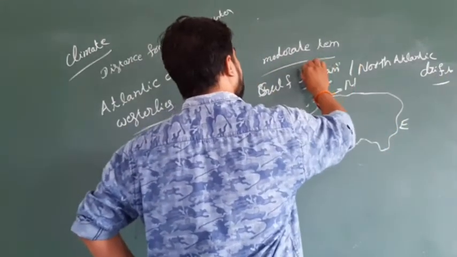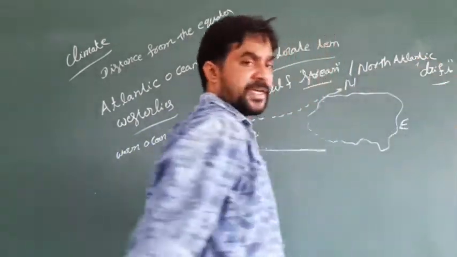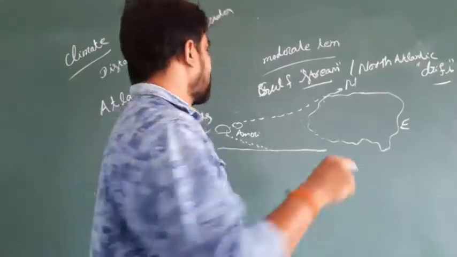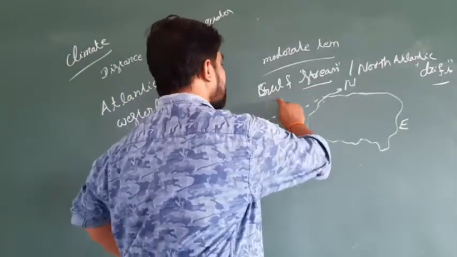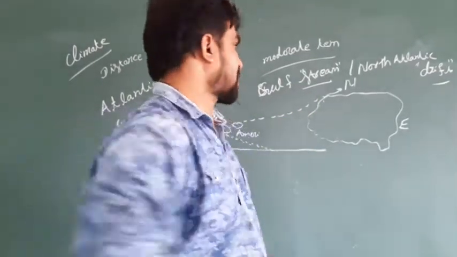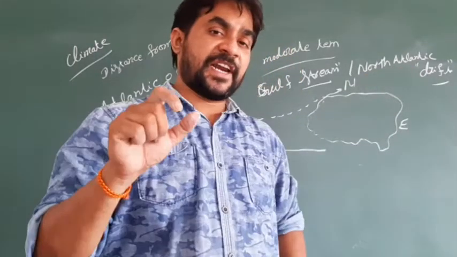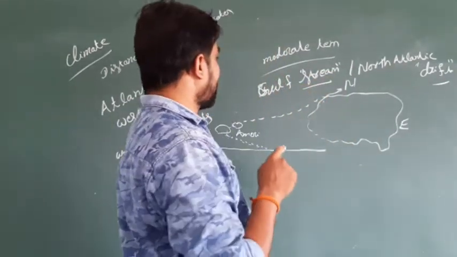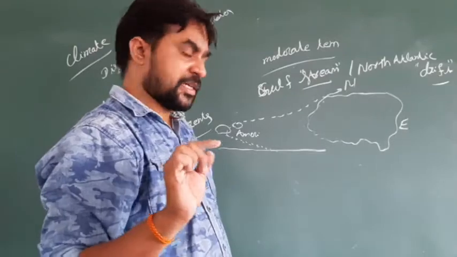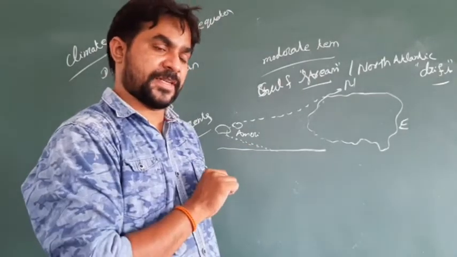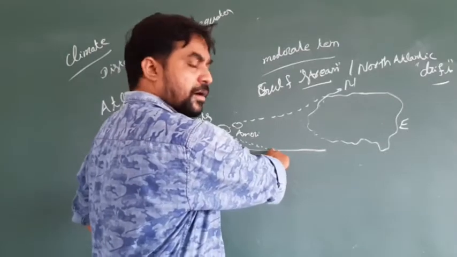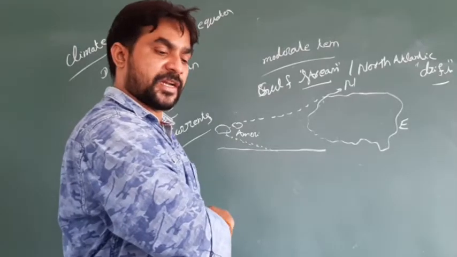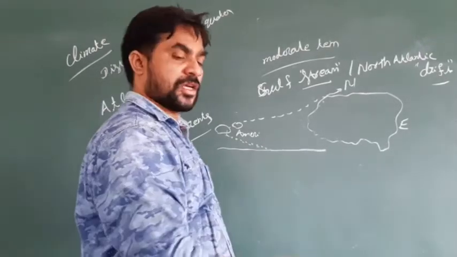We should know what is meant by a stream and also what is meant by a drift. Stream means if the water goes very fast, that is called a stream. So in the Gulf Stream, the ocean current is going very fast. In the North Atlantic Drift, drift means the movement of water is very slow. So the warm ocean current starts from the equator and blows towards the American continent. From there again it is going towards the European side.